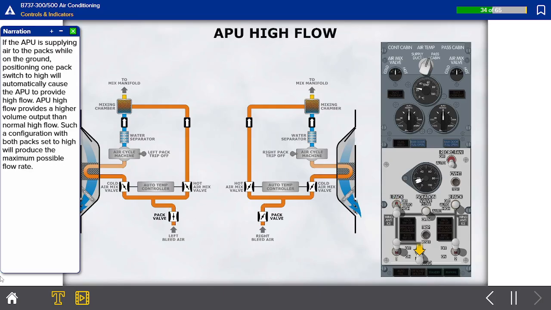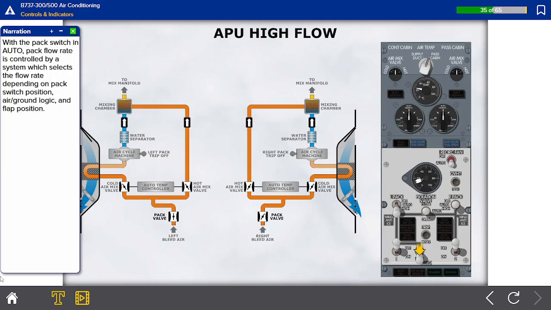If the APU is supplying air to the packs while on the ground, positioning one pack switch to high will automatically cause the APU to provide high flow. APU high flow provides a higher volume output than normal high flow. Such a configuration with both packs set to high will produce the maximum possible flow rate.